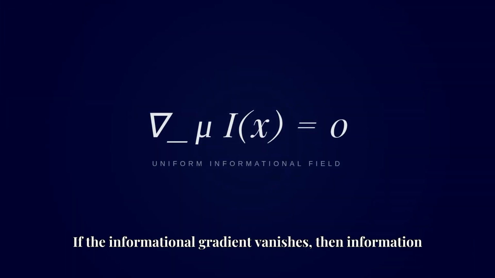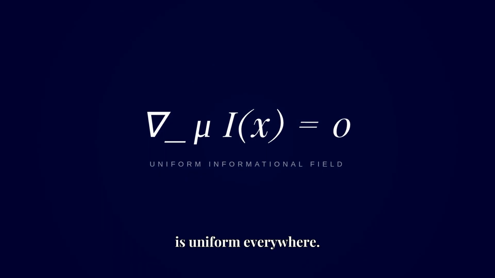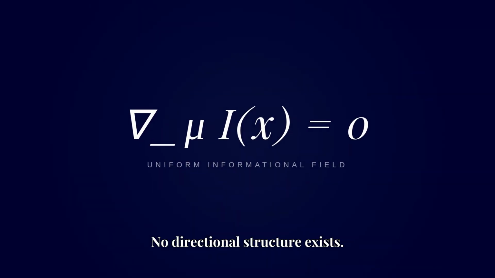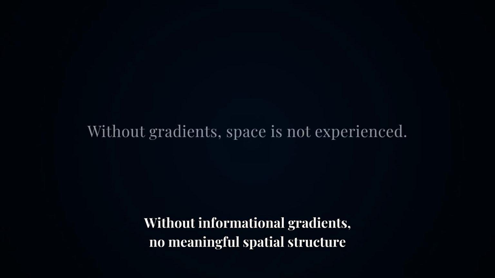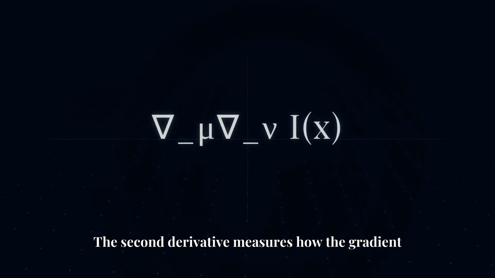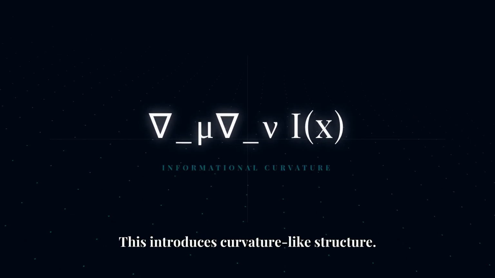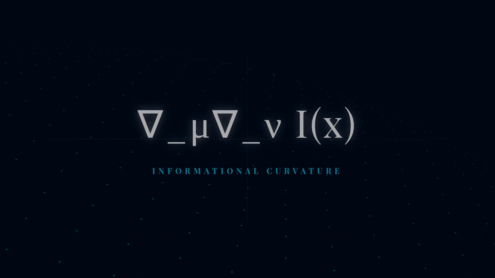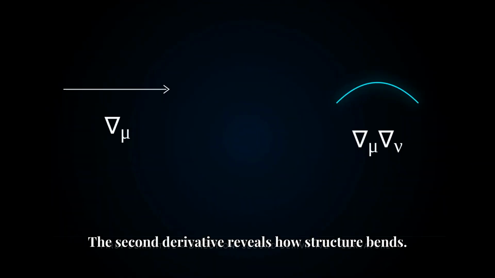If the informational gradient vanishes, then information is uniform everywhere. No directional structure exists. Without informational gradients, no meaningful spatial structure emerges. The second derivative measures how the gradient itself changes. This introduces curvature-like structure. The first derivative shows direction. The second derivative reveals how structure bends.